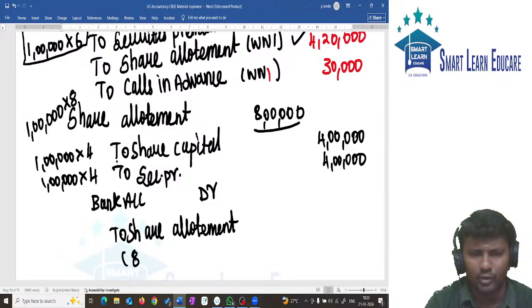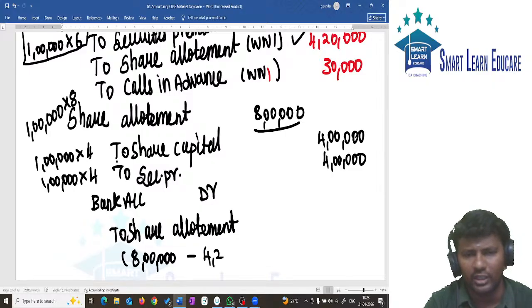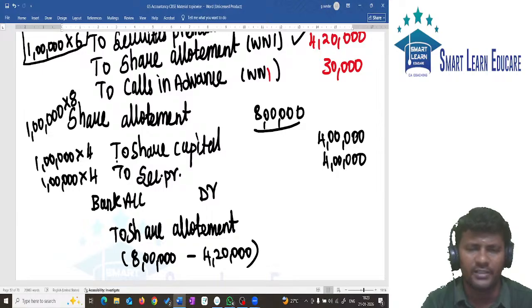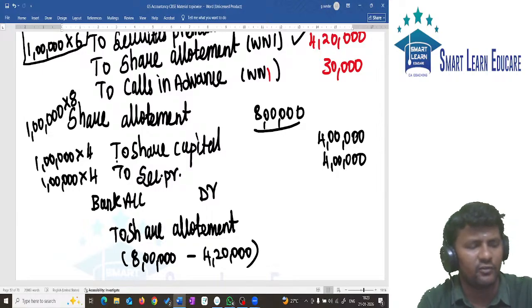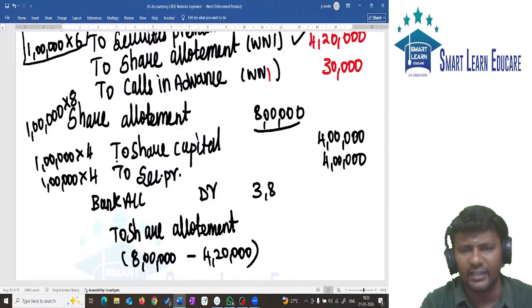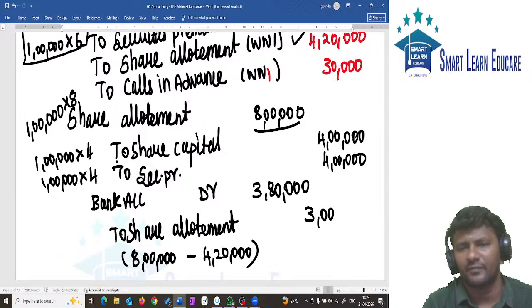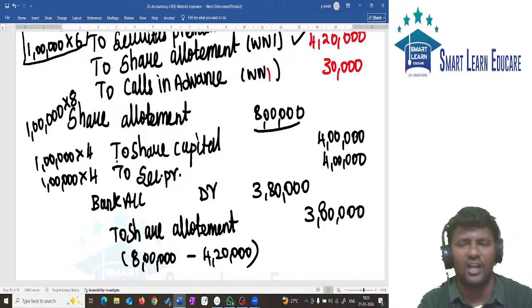In total we are supposed to receive 8 lakh, but 4,20,000 has already been received in application. This amount will not be received again. So 8 lakh minus 4,20,000 will give you 3,80,000. This is the amount received on allotment.